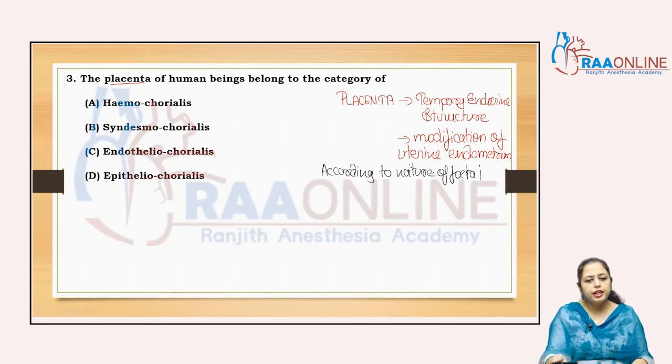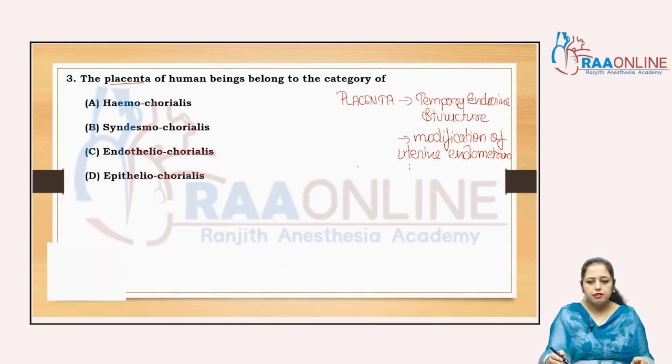First one is the choriovitelline placenta, second one is the chorioallantoic placenta and the third one is the chorionic placenta.